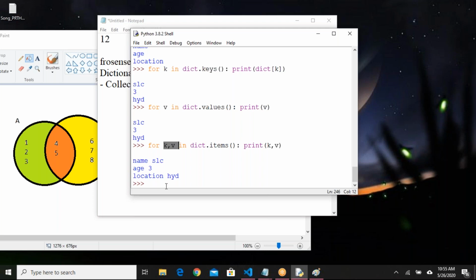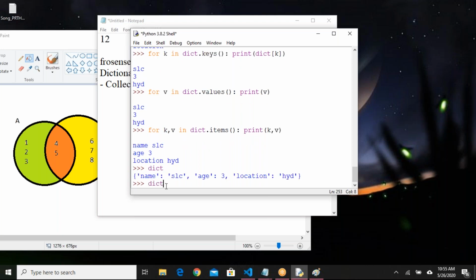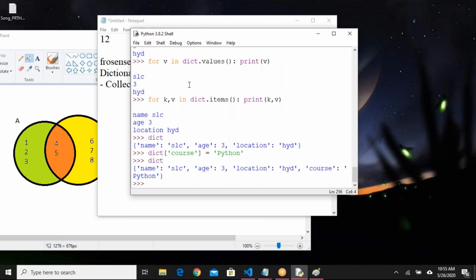What if I want to add an element to the dictionary? Currently I have 3 elements in the dictionary. I want to add a new item. It's very simple. You can simply add like this: dictionary of course equals to Python. Done. When I say like this, what happens is if one key is already available with the course name in the dictionary, it will update, otherwise it will add. There is no course key available in the dictionary, so it added the Python.